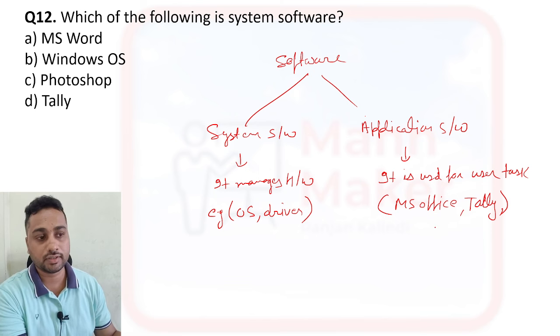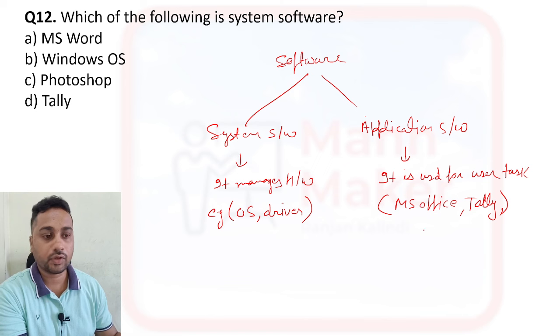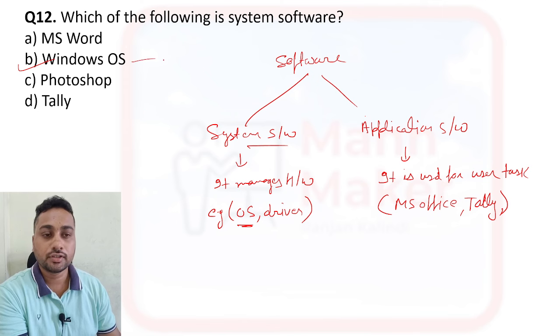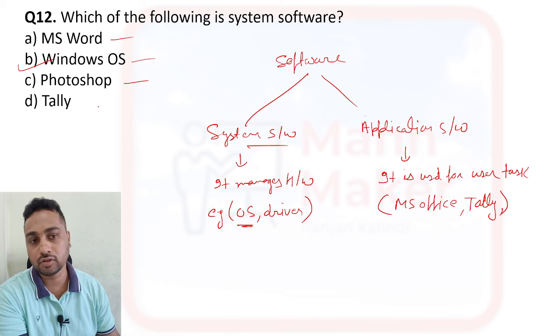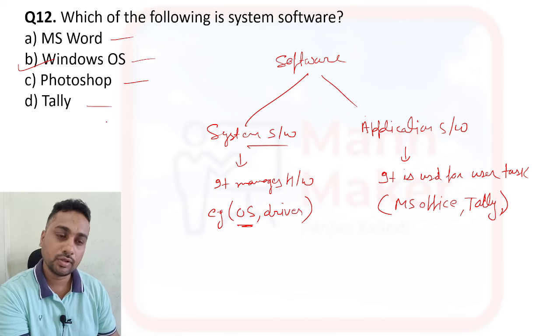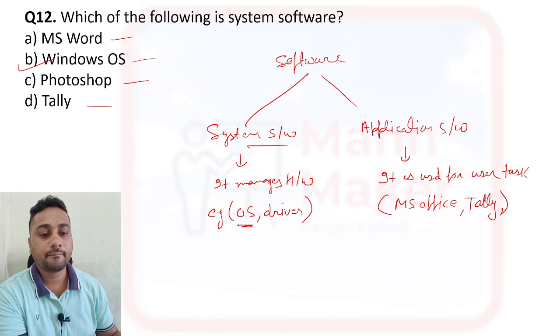That is application software. So from here, the Windows operating system belongs to system software. MS Word is an application software, Photoshop is an application software, Tally is also application software. So this is the answer for this.